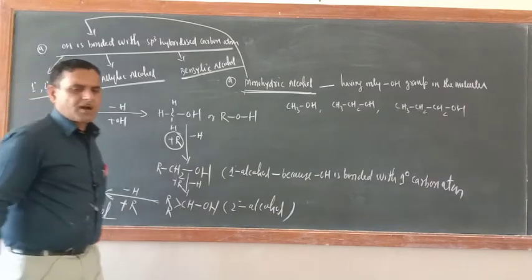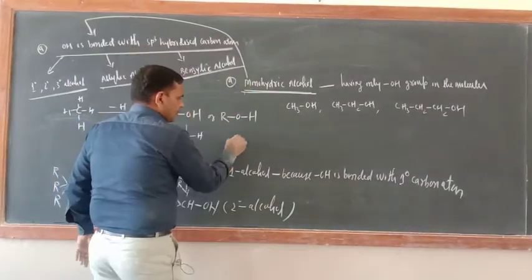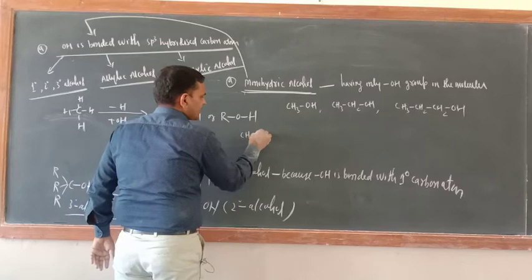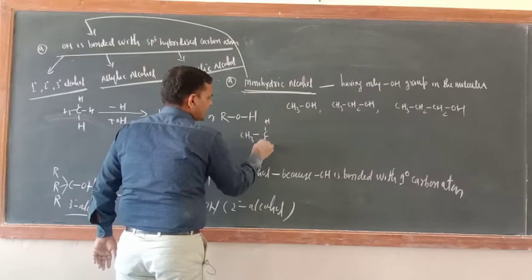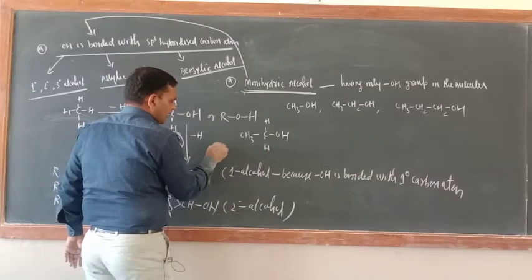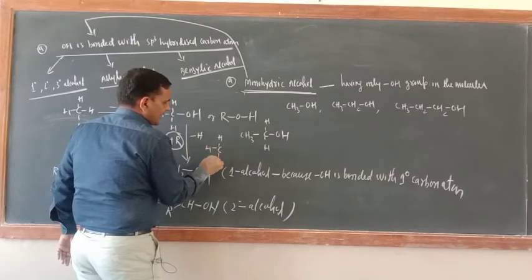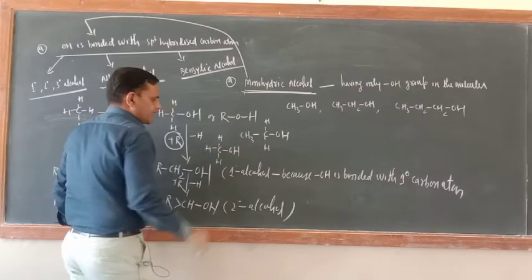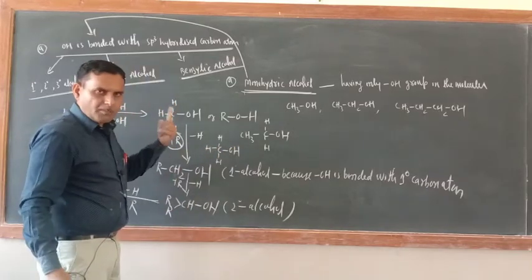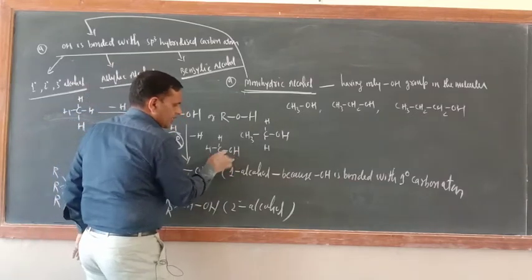You can write some common examples also. Just see here. Now suppose I am writing this one, CH3, C, H, H and OH. Or if I am writing this one, H, H, H, OH. So just see, alone carbon atom or bonded with one more carbon atom, both are 1 degree only. So this is 1 degree alcohol.